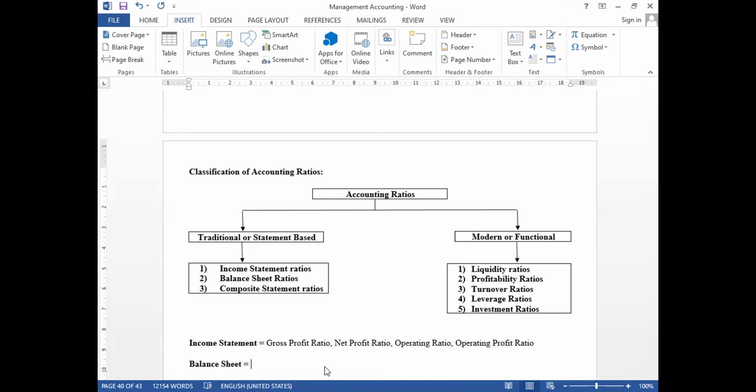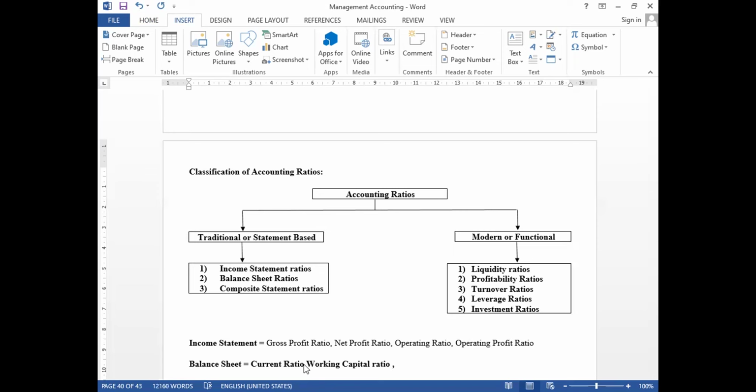For example, we can have the current ratio. The current ratio explains the relationship between current assets and current liabilities. The other name of the current ratio is working capital ratio.